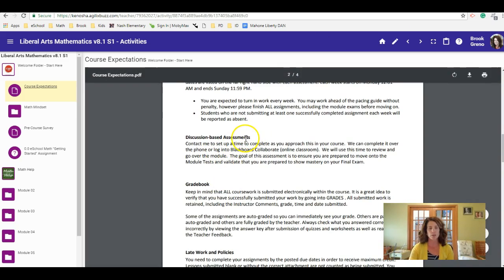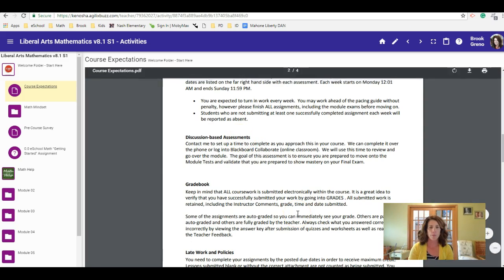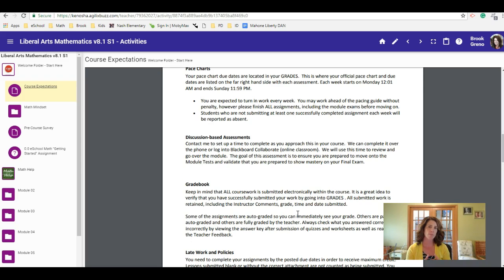Discussion-based assessments, also referenced here in liberal arts as oral components, are the same thing. You'll notice that they come up at the end of every module, right after the test review and before you do the module test, and that is a time for you and I to talk on the phone. We set up that discussion-based assessment, and we either do it over the phone or on Blackboard Collaborate, meeting online in real time.